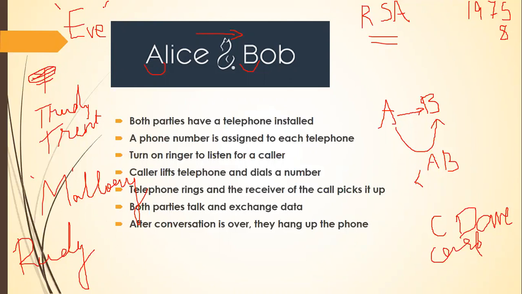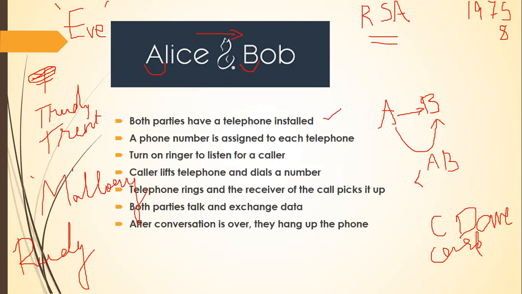Okay, now let's imagine Alice wants to talk to Bob over the telephone. Alice is communicating to Bob, and let's see the normal things which happen through a telephone network. Imagine your normal dialing phones or your mobile phones. Alice should have a phone. Bob should have a phone.